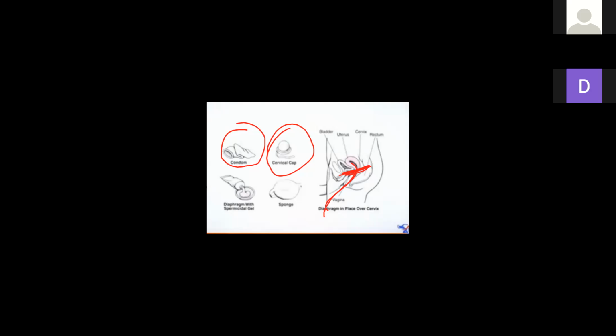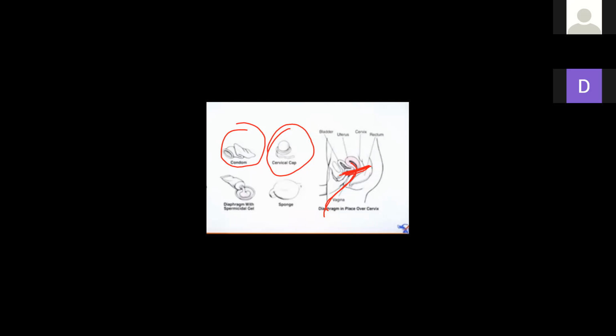The cervical caps are reusable. Unlike condoms, which are disposed of once they are used, cervical caps are reusable. They are washed in water and reused. Is it clear?